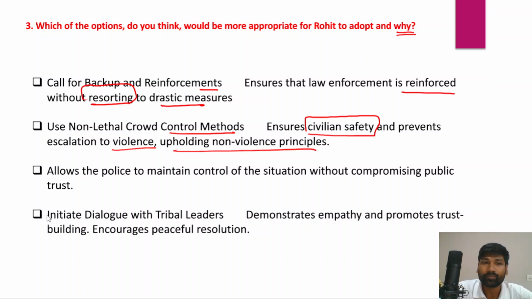Thirdly, it allows the police to maintain control of the situation without compromising public trust. One thing that we need to remember here is that rule of law must be upheld. The principle of justice must be upheld. It is the responsibility of the police forces to uphold the principle of rule of law.